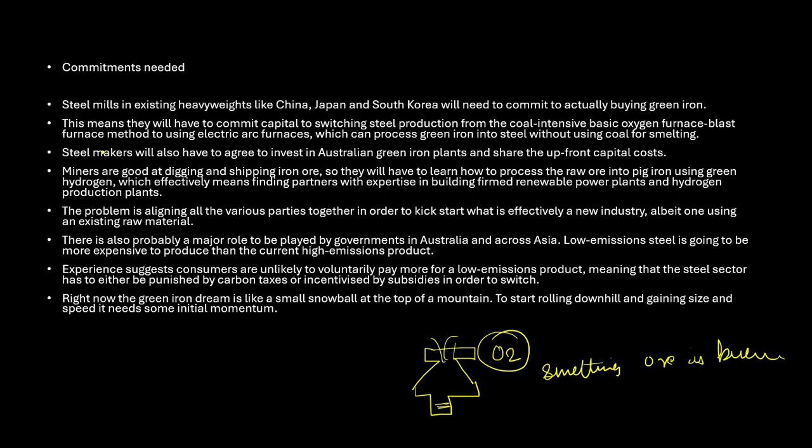So you can see here, this means that they will commit capital to switch steel production from the coal-intensive basic oxygen blast furnace method to using electric furnaces. So this is the basic method. Instead of using this, we are supposed to use the electric arc furnace, which can produce steel from green iron without using coal for smelting. Smelting is a process wherein you take the ore and burn it in the presence of what? Oxygen, the normal coal process. Okay. So instead of that, we can use something called the electric arc process instead of the normal coal process.